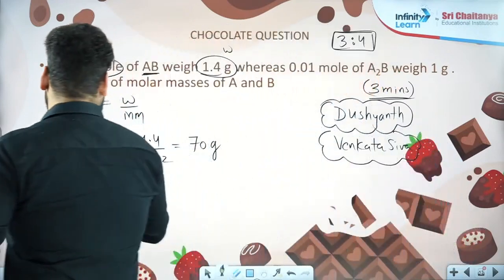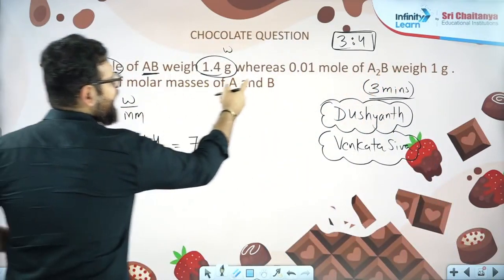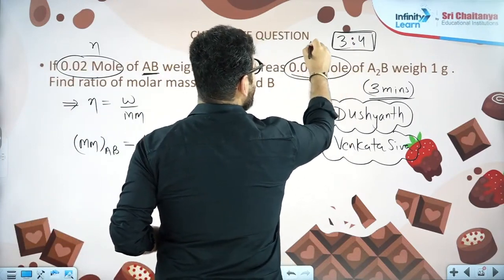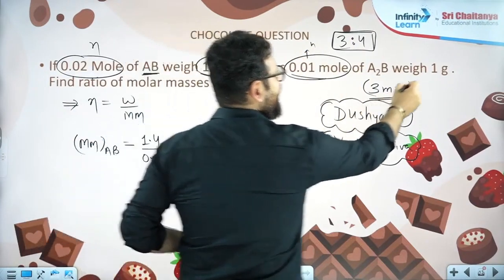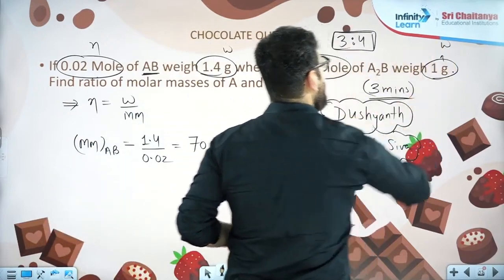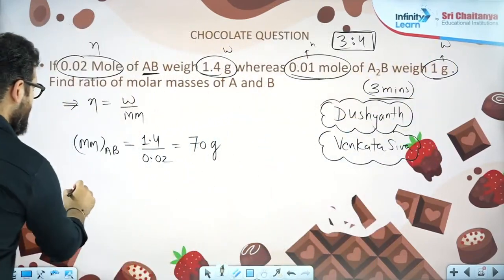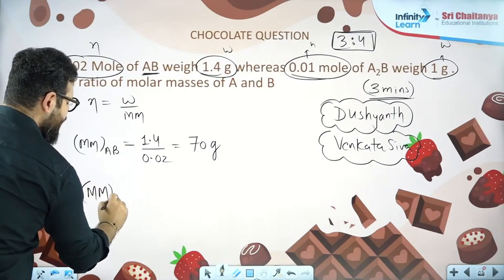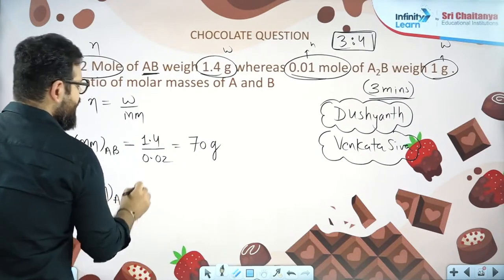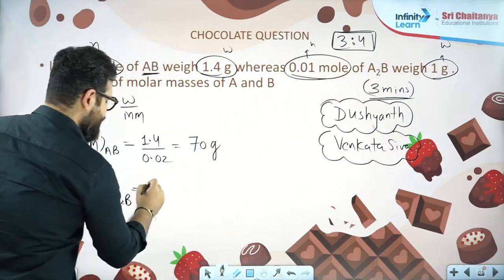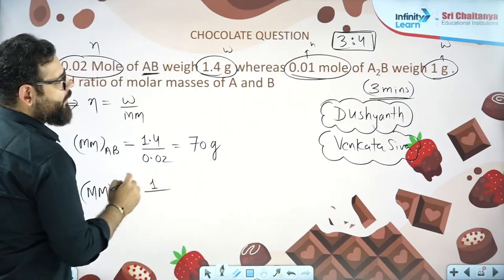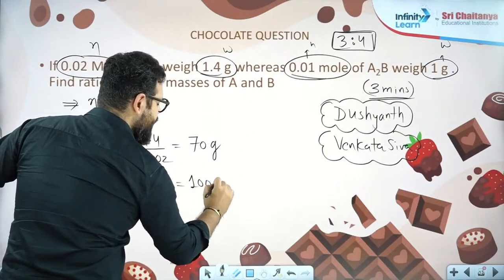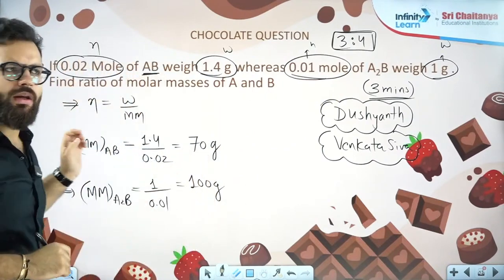Same way we'll do for A2B. 0.01 mole of A2B, moles are given. Mass is given, 1 gram. I will find the molar mass of A2B. So the molar mass of A2B will be the mass of A2B given, 1 gram, by the moles given, 0.01, which comes to 100 gram.